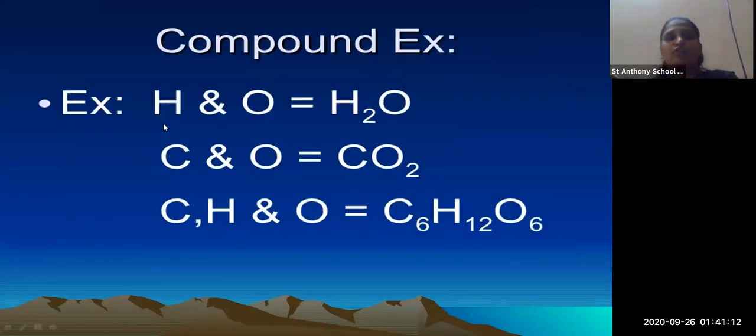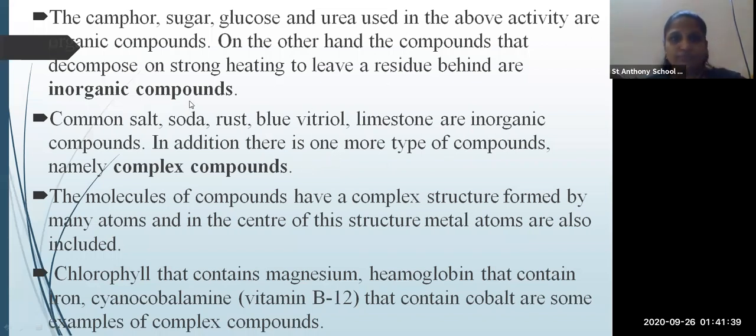Here hydrogen is one element and oxygen is one element. When they come together, a new compound is formed, that is water. Carbon and oxygen, when they come together, form carbon dioxide. And this is the sugar. When carbon, hydrogen and oxygen come together, they form glucose. Okay. I hope till here the doubts are clear.